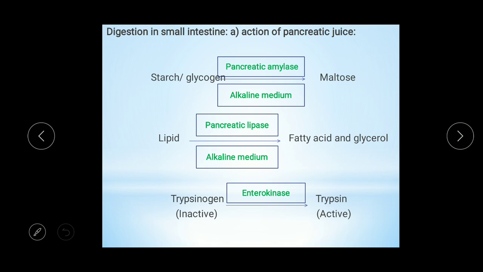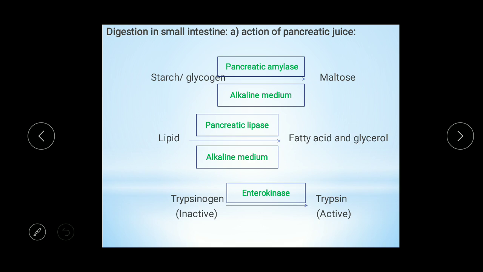So in the small intestine, three types of juices take part in digestion: first, pancreatic juice, bile juice, and intestinal juice. Bile juice is secreted by the liver, and it does not contain any type of enzyme, but it has a role in emulsification of fat. So it emulsifies the fat, and the actual enzymes are present in pancreatic juice and intestinal juice.